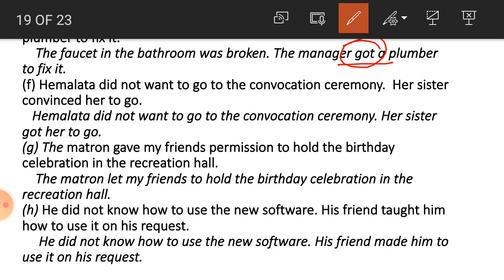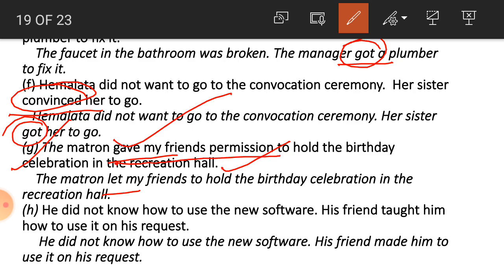Hemlata didn't want to go to the convocation ceremony. Her sister convinced her to go. So for convinced, which can we use? We can use got. Hemlata did not want to go to the convocation ceremony. Her sister got her to go. Number G. The matron gave my friends permission to hold the birthday celebration in the recreation hall. So student, here in the sense of giving permission we can use let. The matron let my friends hold the birthday celebration in the recreation hall.